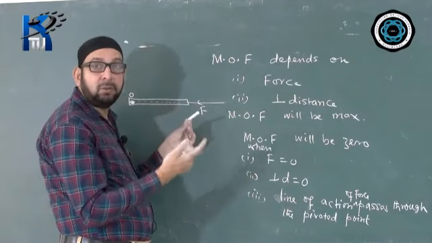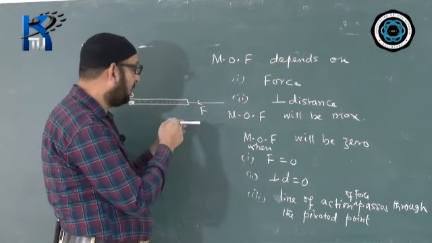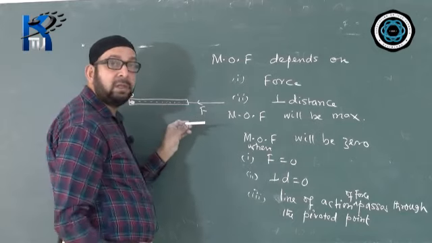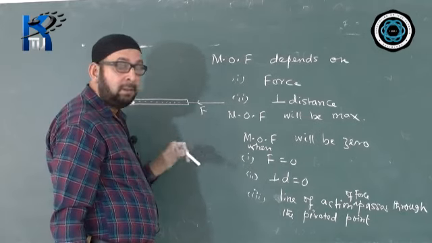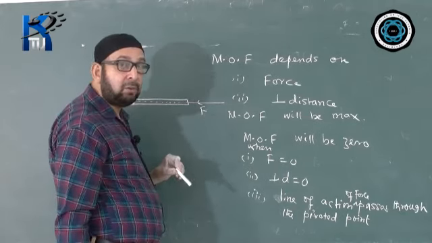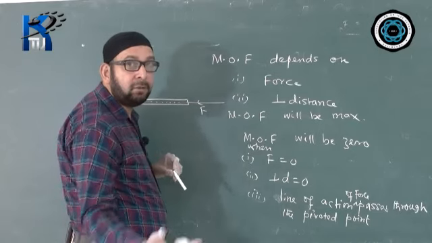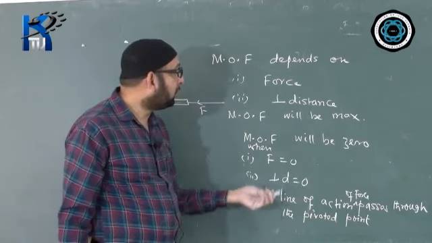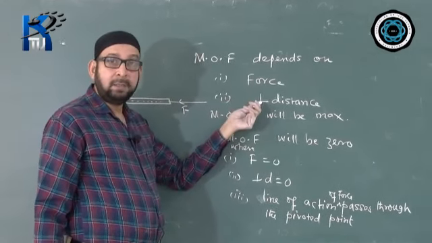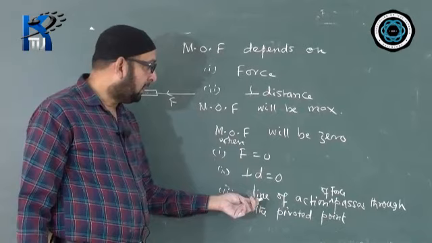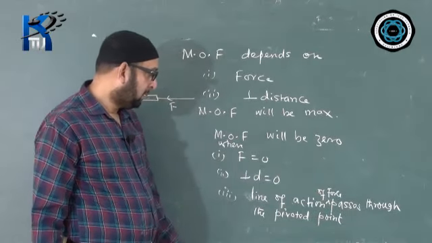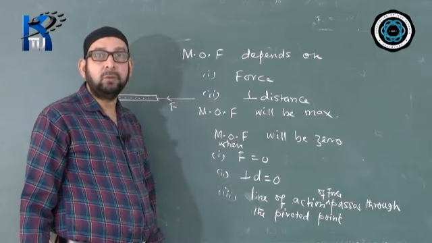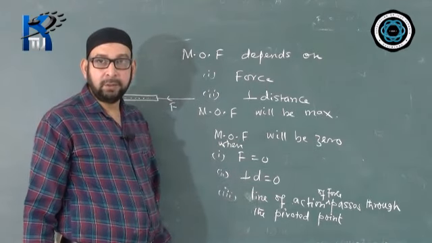The answer is no. You cannot produce any turning effect when the line of action of force passes through the axis of rotation or the pivoted point. Though this condition you don't see in the formula, it is also there. So when the line of action of force passes through the pivoted point, the moment of force becomes zero.